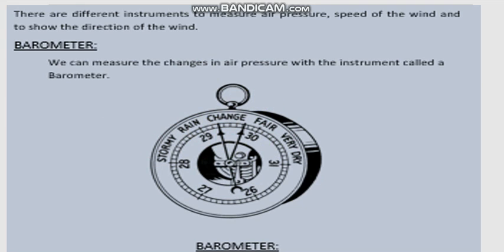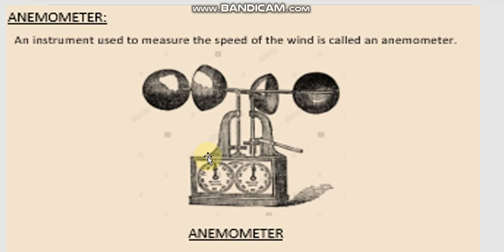Now next is anemometer. This is an instrument called anemometer. An instrument used to measure the speed of the wind is called an anemometer. We can measure the speed of the wind with the help of an instrument called anemometer, that with which speed the wind is blowing.